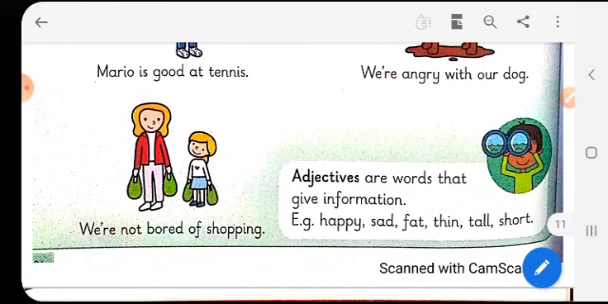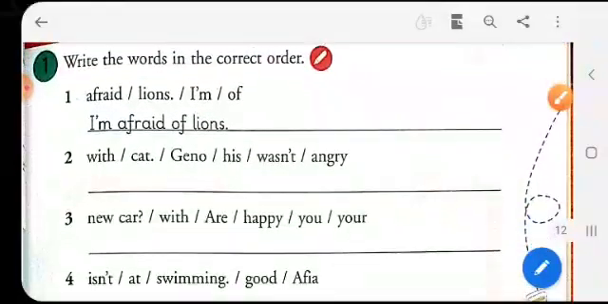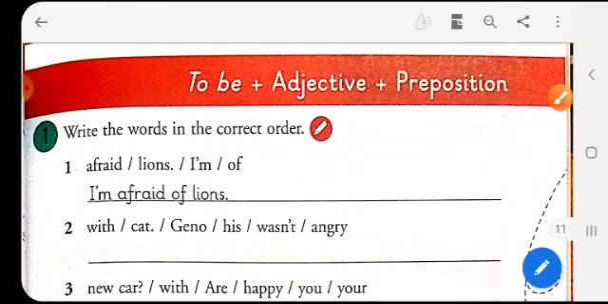So adjectives are words that give information. So what are adjectives? They are words that give information. Like happy, sad, fat, thin, tall, short, and many more like this. Now let's see. To be plus adjective plus preposition will make what kind of sentences.